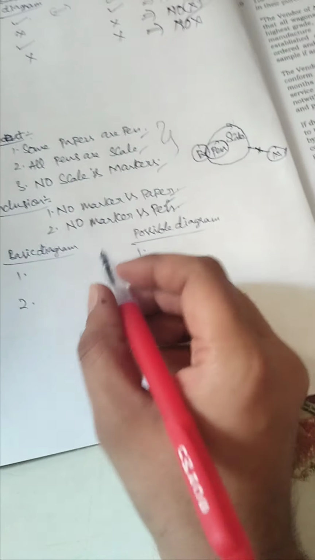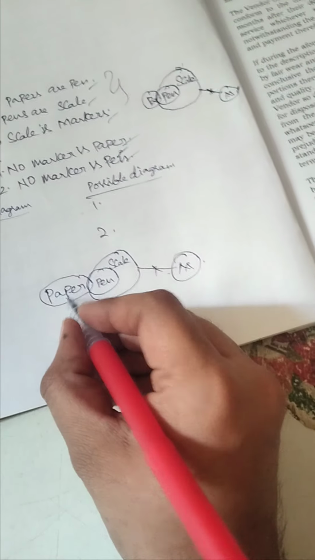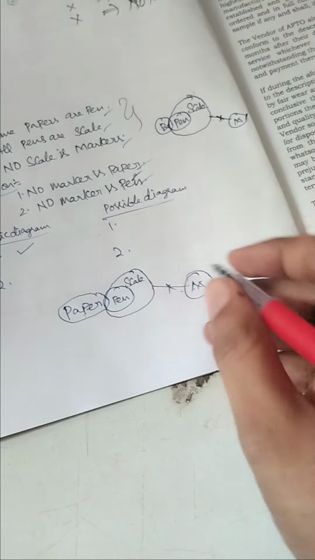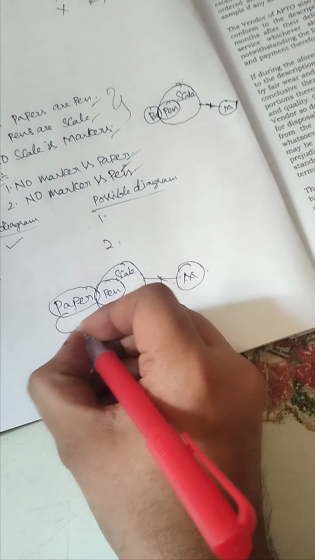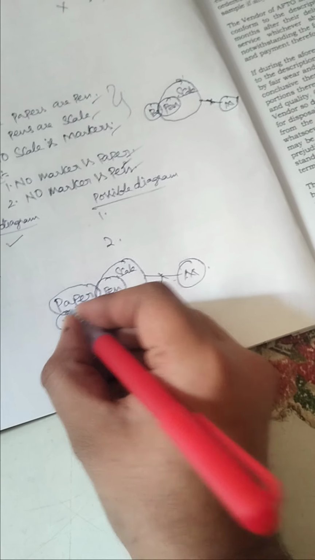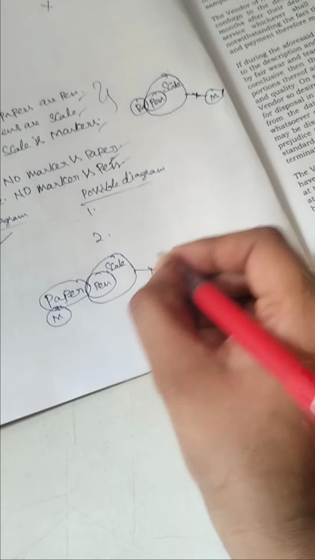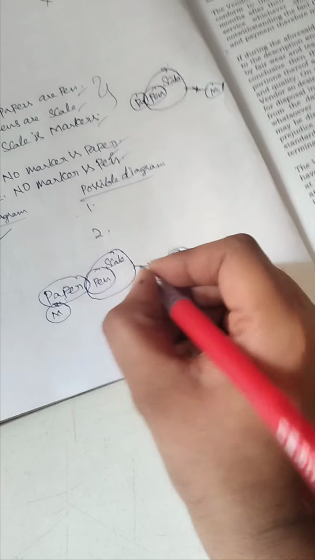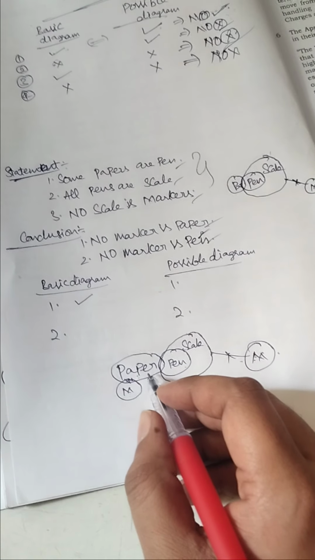First the basic diagram: in this case, no marker is a paper. Here there is no relationship in the diagram between marker and paper, so what they told is right. But we can connect marker with paper, though we can't connect with scale and we can't connect with pen either. So here the possible diagram is wrong.